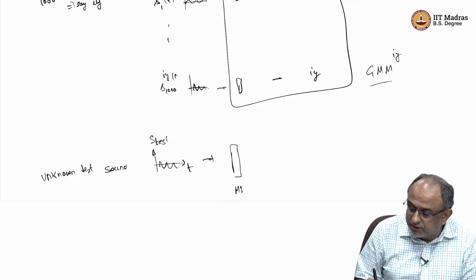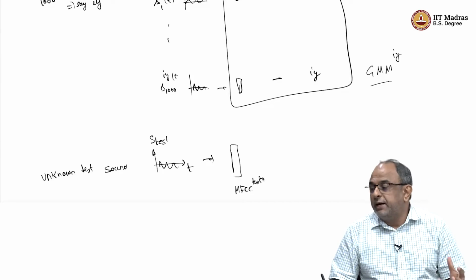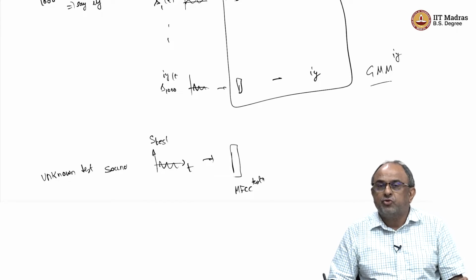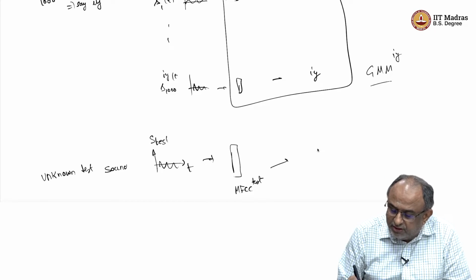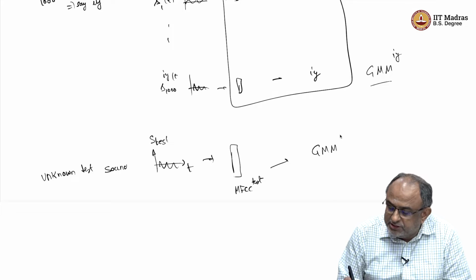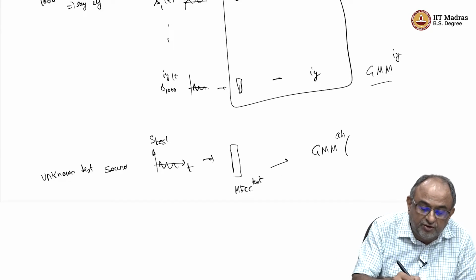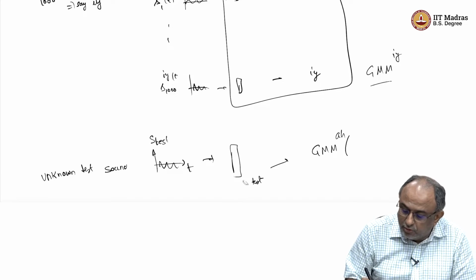So, this is MFCC test, okay. Now, in my language, there are only two categories of sound, R and E, correct. So, I will take this MFCC, and compare it with GMM R. Let me call this O test instead of MFCC test, okay. This is a vector O test, the observation vector O test